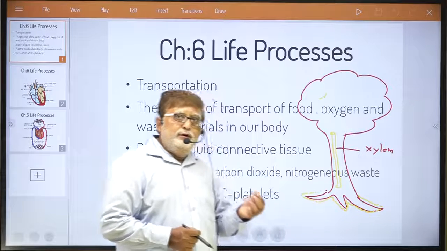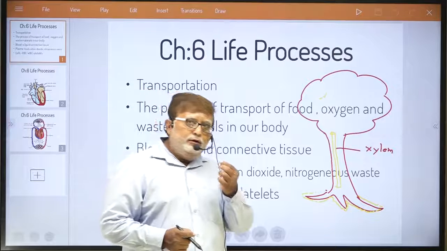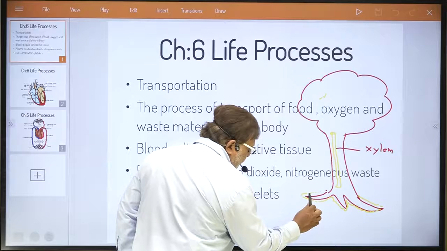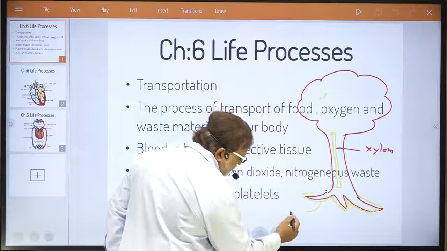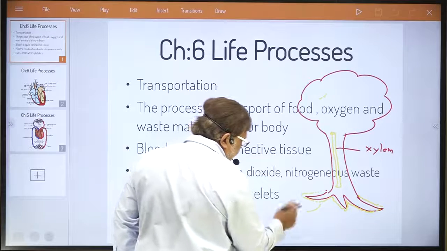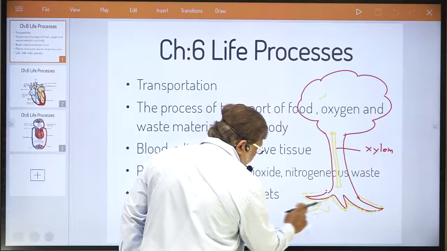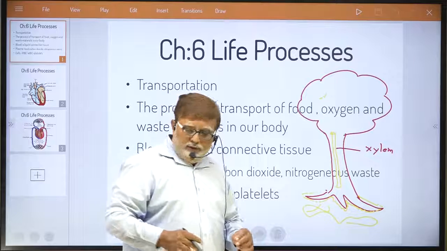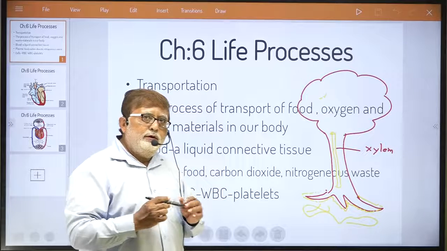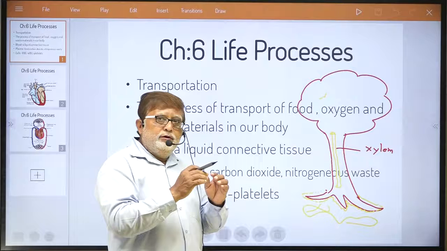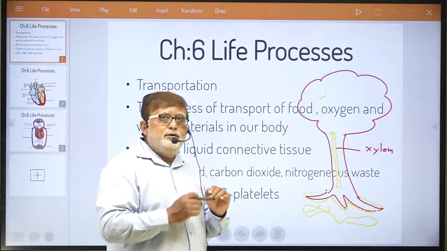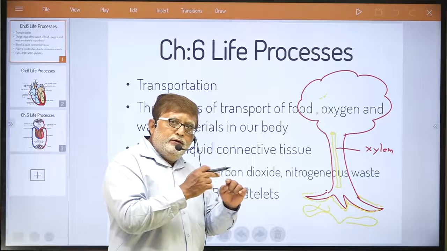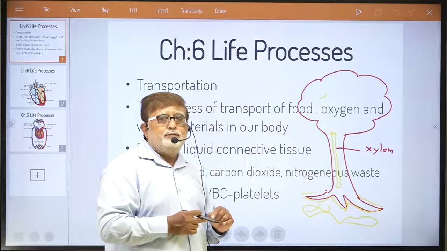Actually, minerals in dissolved form are present in the groundwater. Suppose, dear student, here is groundwater. Now this groundwater contains minerals dissolved in water, which enter into the roots via root hair.